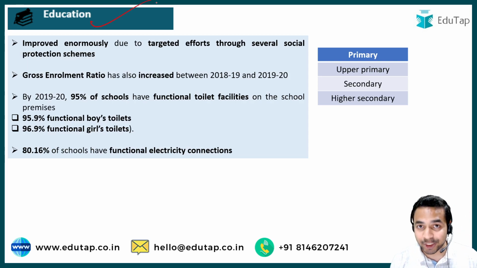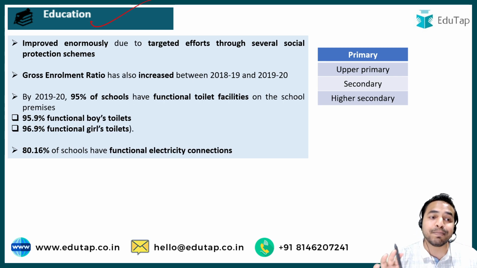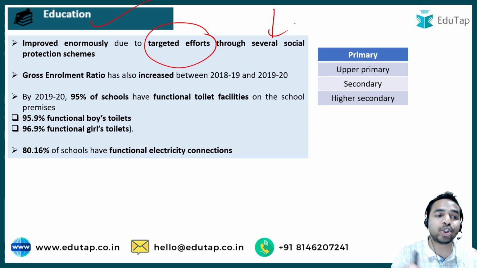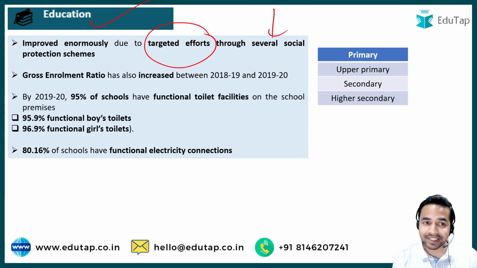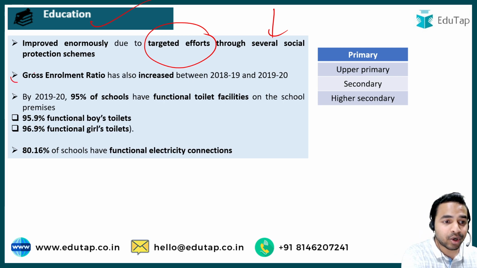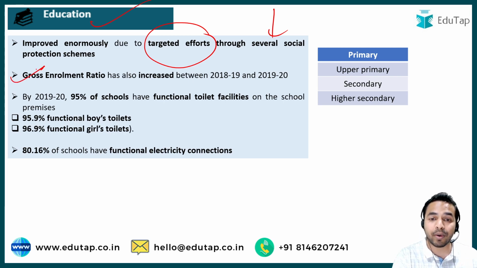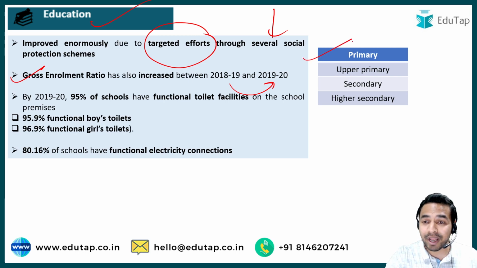So here once again this report says that improvement was seen due to the targeted efforts through several social protection schemes launched by the government of India. And here you can see that as per the report, the gross enrollment ratio has increased from 2018-19 to 2019-2020 across different levels, that is primary, upper primary, secondary, higher secondary.